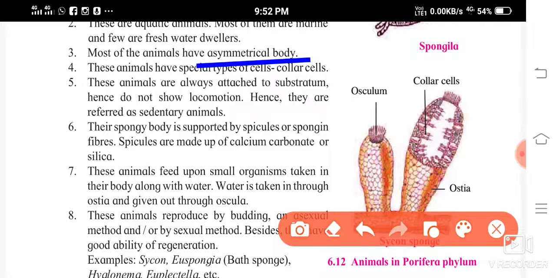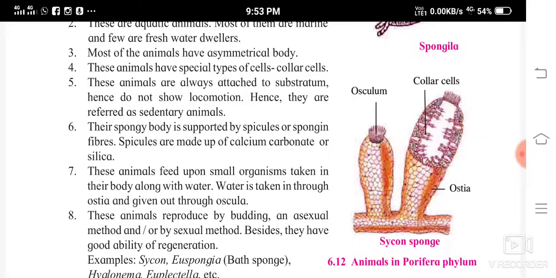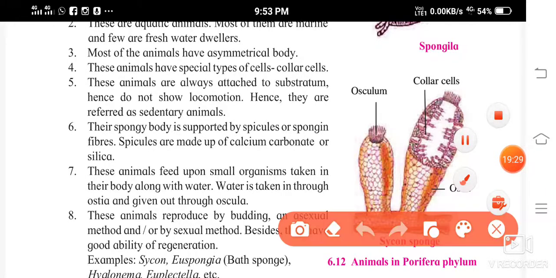These animals have special type of cells called collar cells. So what type of cells are present? You can see over here, these are called collar cells. These animals are always attached to substratum, hence do not show locomotion.